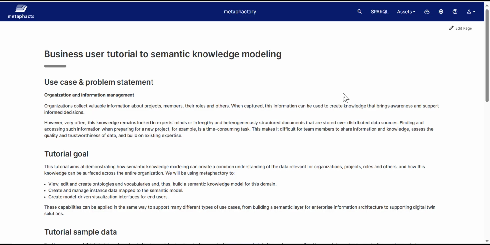Hello everyone, and welcome to this tutorial introducing instance data management in Metaphactory, which allows you to edit and add new data to your knowledge graph.